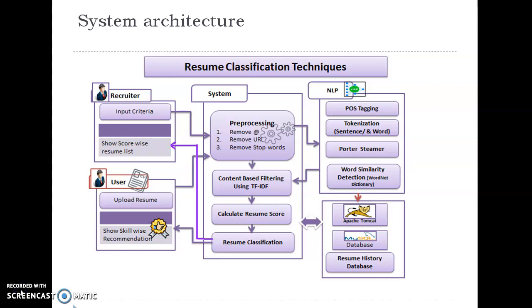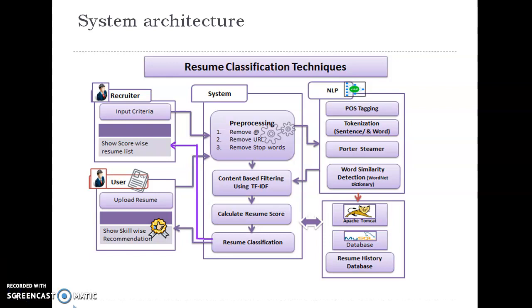After natural language processing, content-based filtering using TF-IDF will be done. TF-IDF is used for testing data according to frequency and relevance of the keywords in the resume. After content-based filtering using TF-IDF, the resume score will be calculated, and according to scores, resumes will be recommended to the recruiter. It will show score-wise resumes reached to the recruiter.